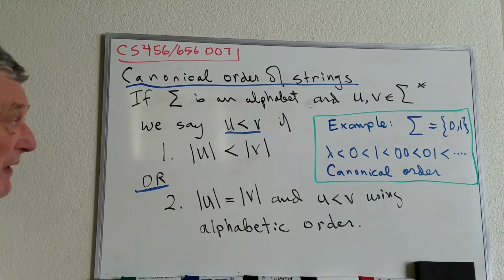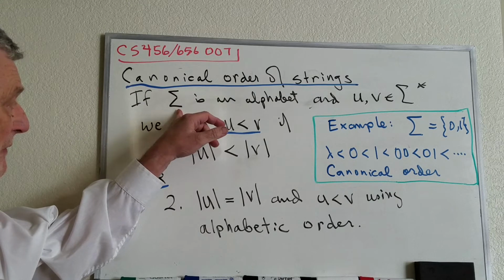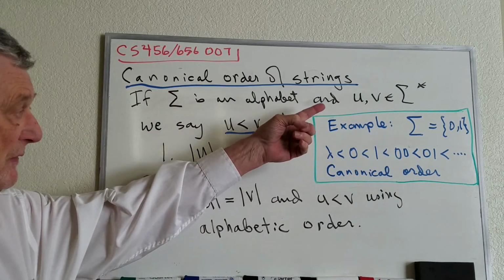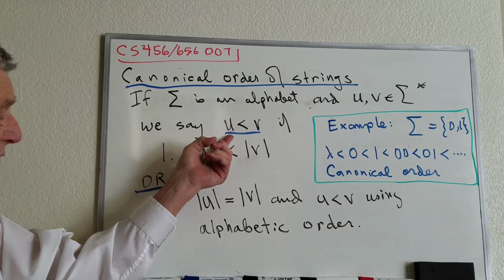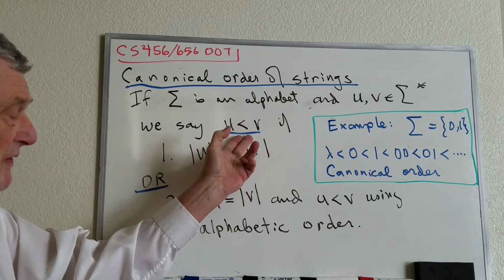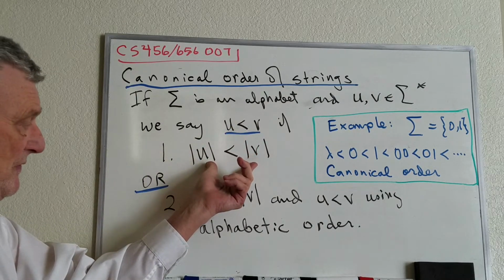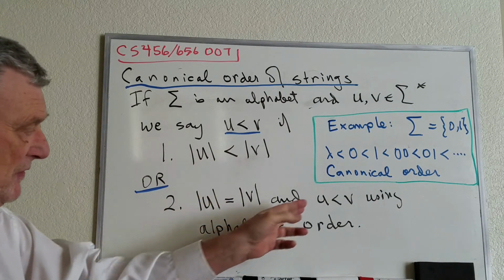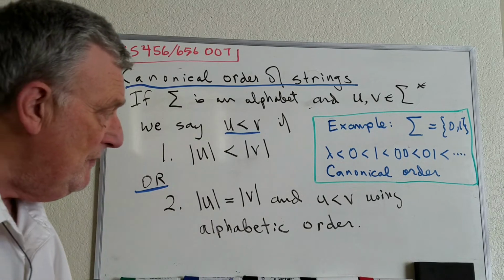We'll first talk about what canonical ordering means. If you have strings, let's say here's an alphabet, which would have to be ordered, like first letter, second letter. And if you have u and v, which are strings over that alphabet, we'll say that u is less than v, and this means in the canonical order, if either the length of u is less than v, or the two lengths are equal and u is less than v in the alphabetical order of what you're used to.